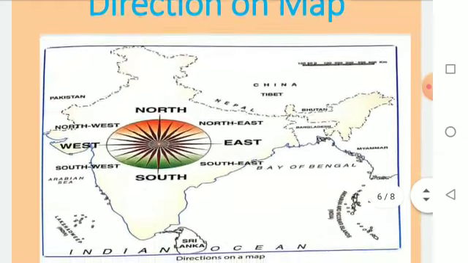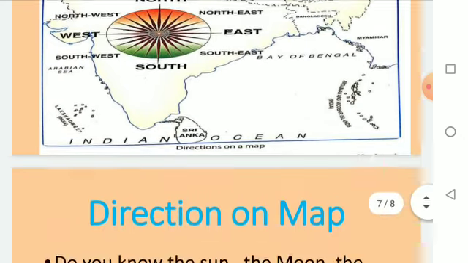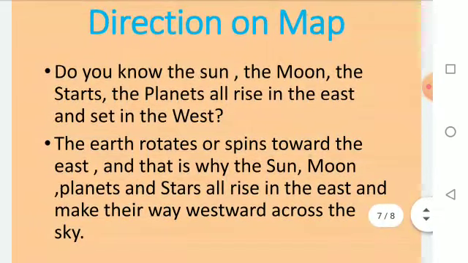See the directions on a map. The top is the north, opposite to the north is the south, and then the west and east. Directions on a map. Do you know the sun, the moon, the stars, the planets all rise in the east and set in the west?